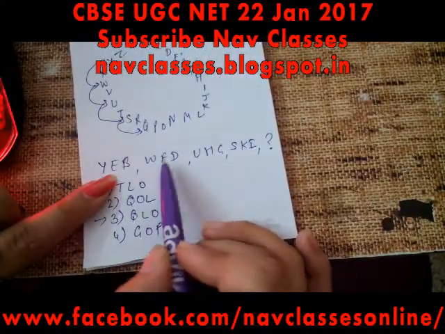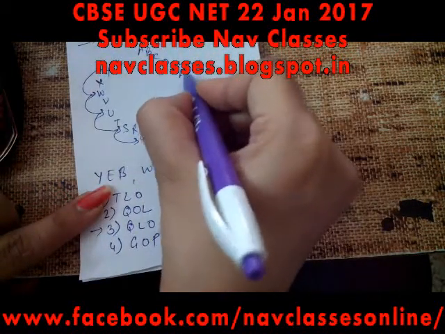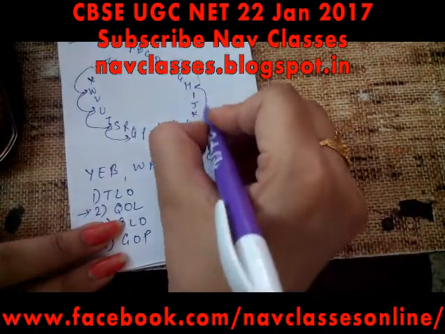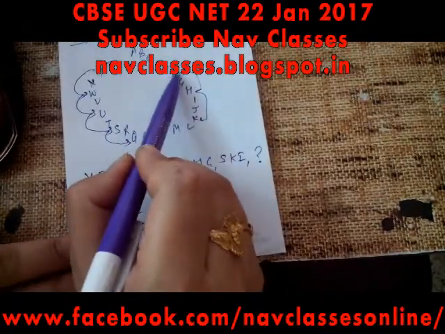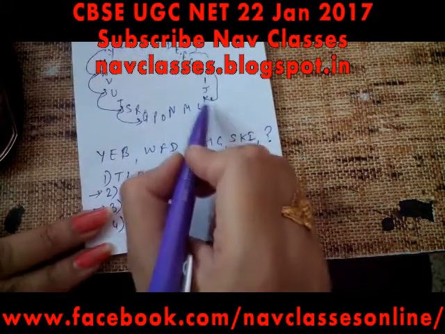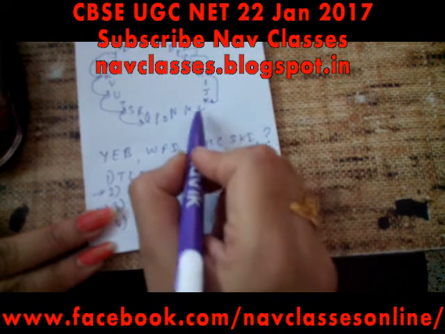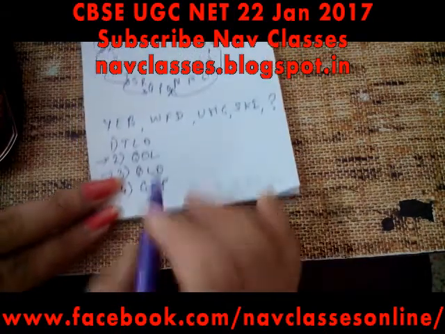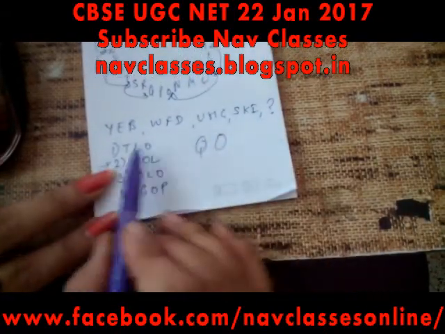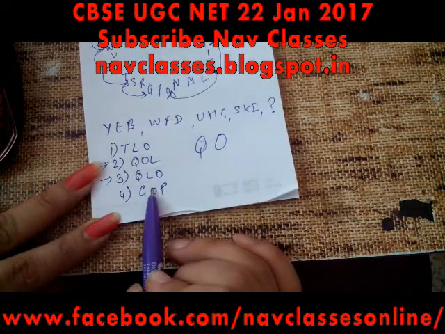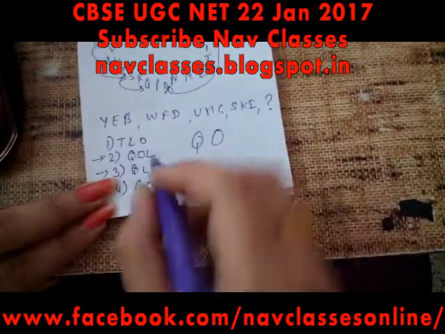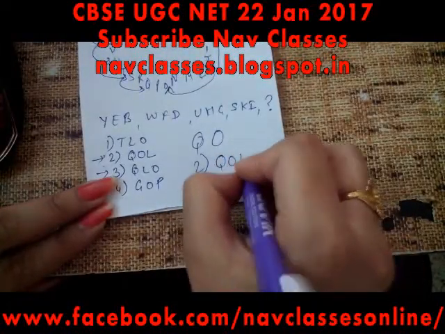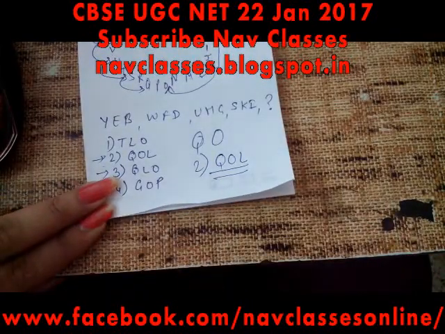Now see the next alphabet, E, F, H. E, F, then H, and then K. So firstly it is skipping nothing, then 1, then 2. Now how many alphabet it will skip? 3. So we will skip 1, 2, 3, and next would be O. So if we see Q, O, it means according to our options, second would be the correct answer. So there is no need to go for further. If you want to solve, then you can solve it further. So correct answer is 2.